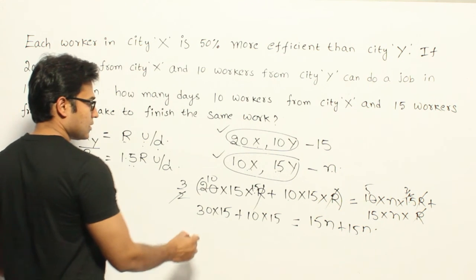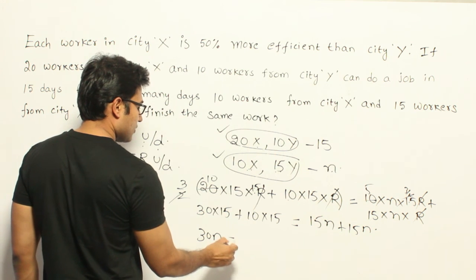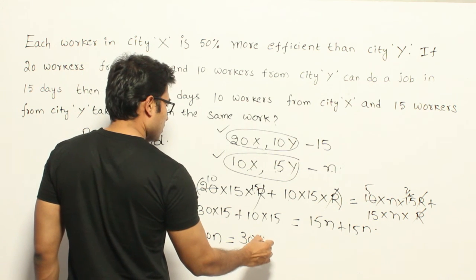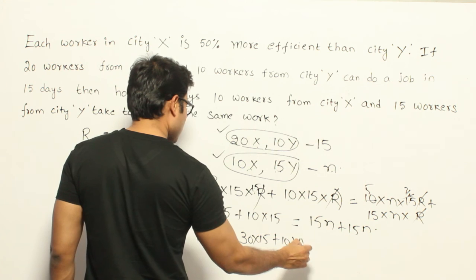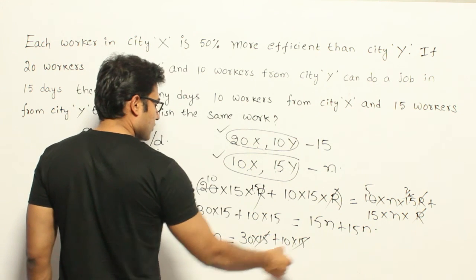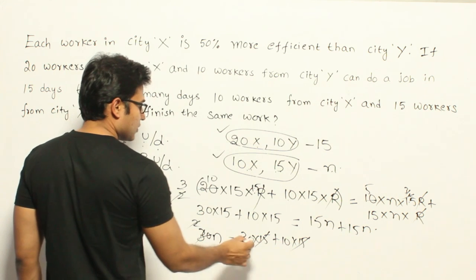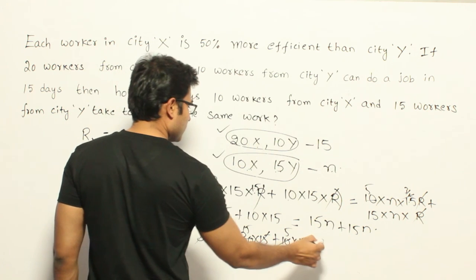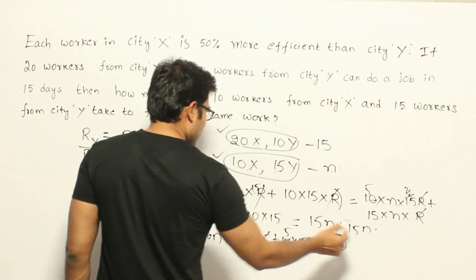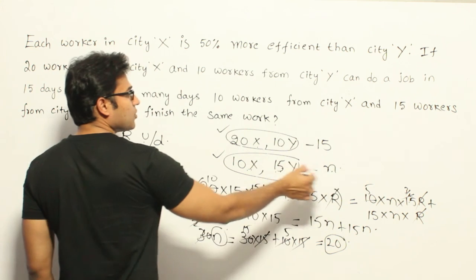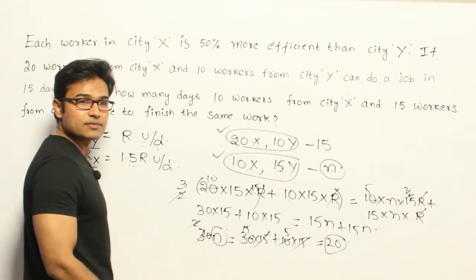So see this, 30n equals 30 into 15 plus 10 into 15. So 15 ones, 15 twos, 15 fives, so 20. So n equals 20, which means this group can finish the work in 20 days. Okay.